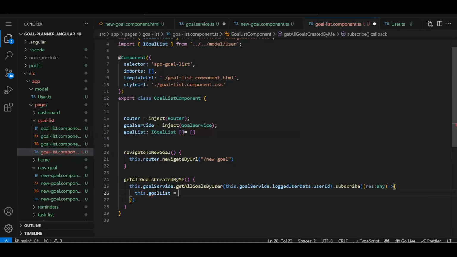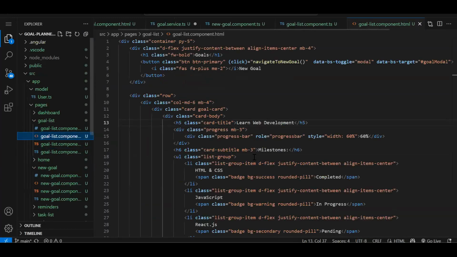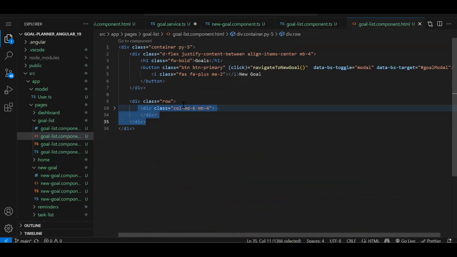So goal list is equal to res. Fine. Now goal list, we are going to get it over here. This function we need to call on the page load, so we have to implement the ngOnInit lifecycle. And this function ngOnInit we need to write, and we will call this function over here, so that once the component loads, this function will get automatically invoked. Now, this goal list we have to use over here. This is a column which is going to iterate.